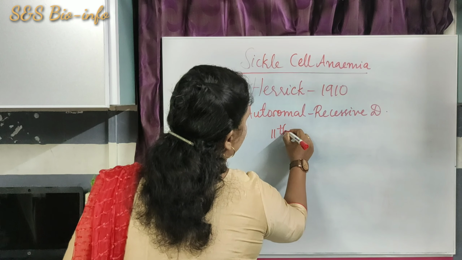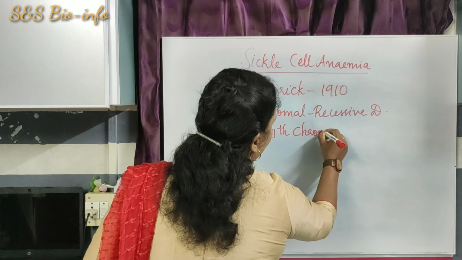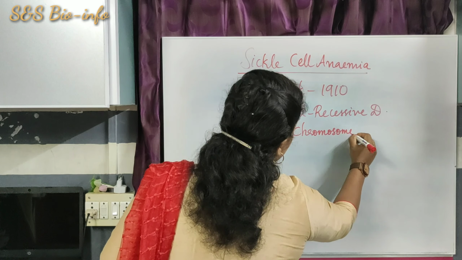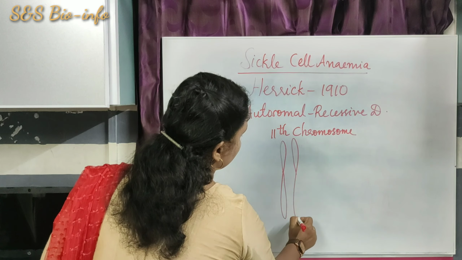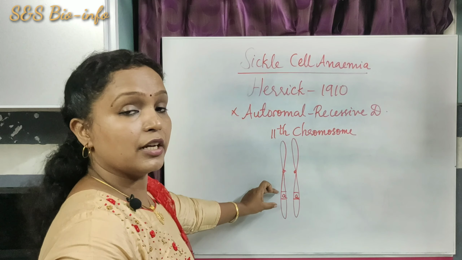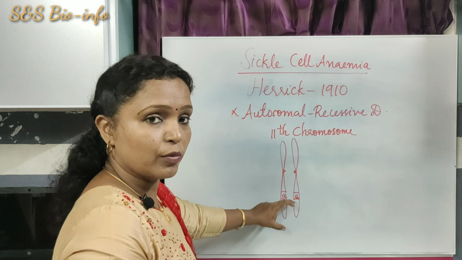Suppose this is the 11th pair of human chromosome. Suppose the recessive alleles are located here, so the alleles locate at a particular locus in this homologous chromosome.